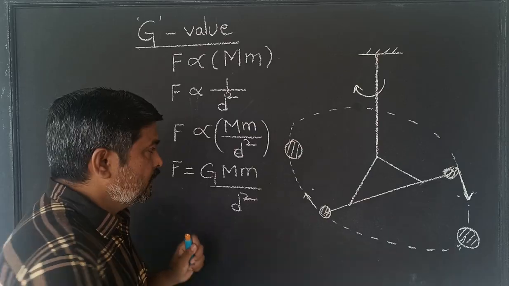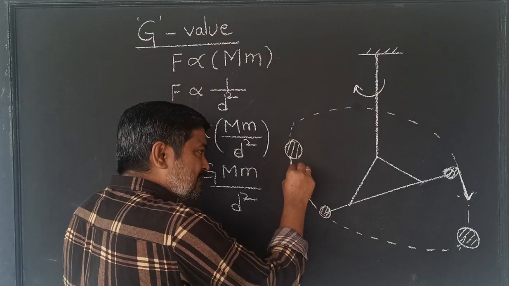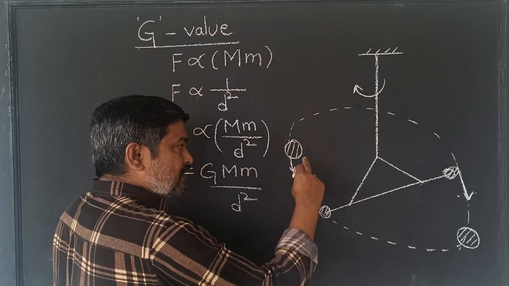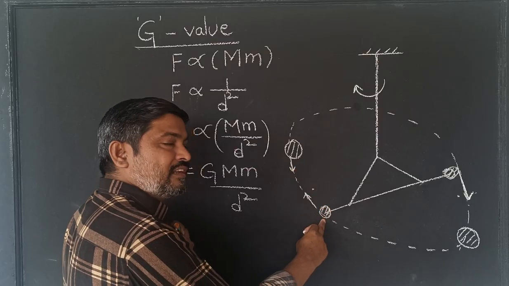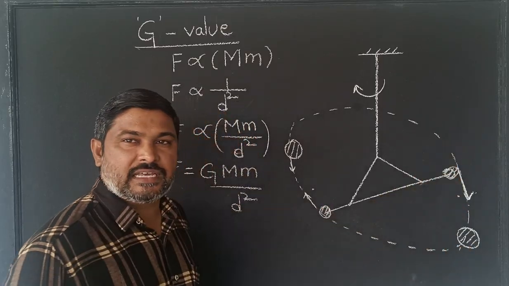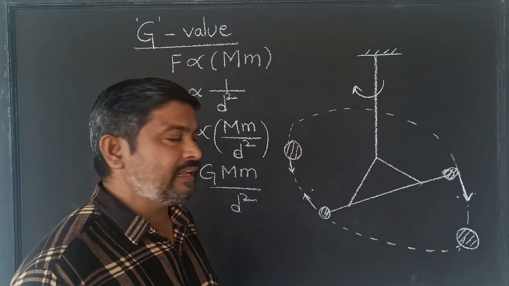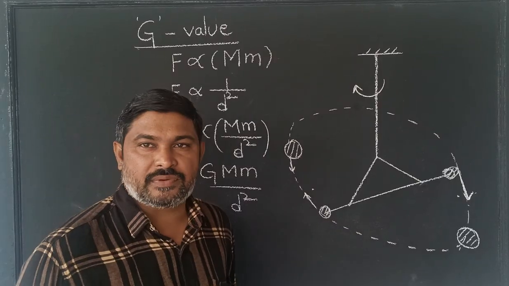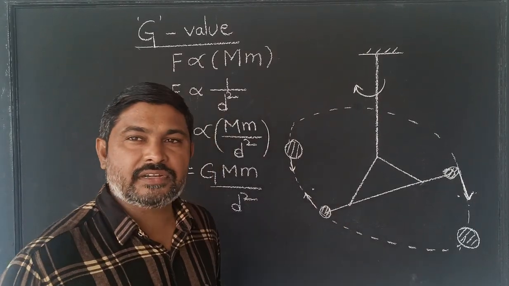How? Here are two masses, right? These two masses can attract each other. Because this is a heavier mass, it easily attracted the smaller mass, and this happened with equal forces in opposite directions. Due to that, this attraction happened, right? This torque was generated due to gravitational force,